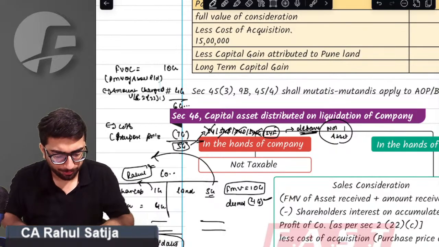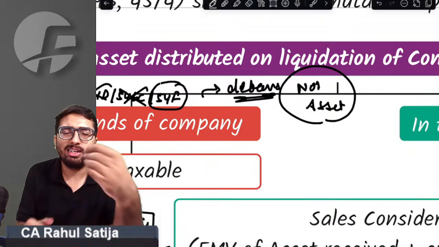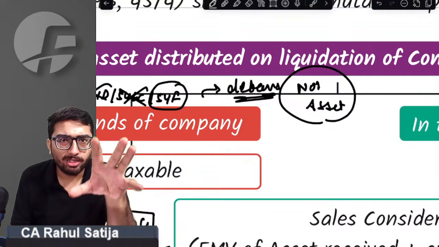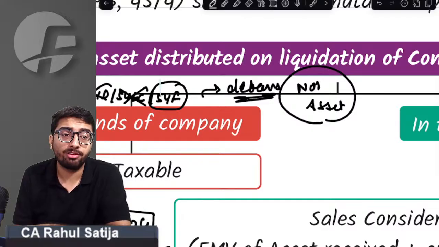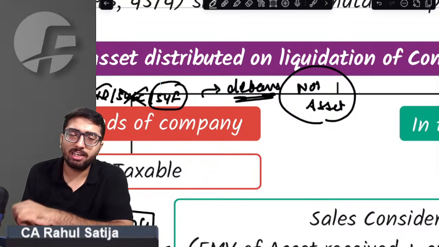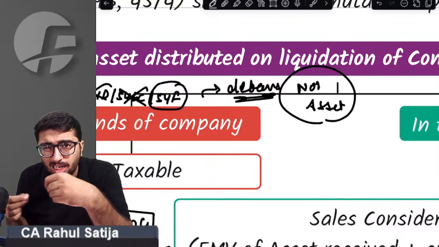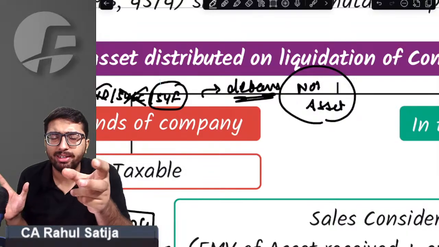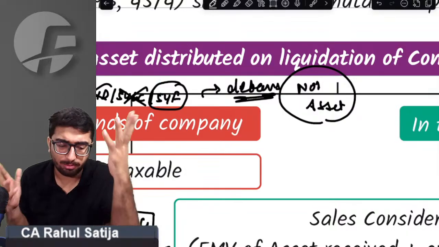Why? Okay. So what this provision says, see, what I was talking about: if you have any kind of capital gain on account of liquidation, the provision normally doesn't allow you to claim exemption against that under section 54F. Why, sir? Why does the government not allow? Because the government says it is a kind of deemed capital gain. A word has been coined here, a deemed capital gain. It is not actual capital gain. Therefore, no exemption will be allowed.